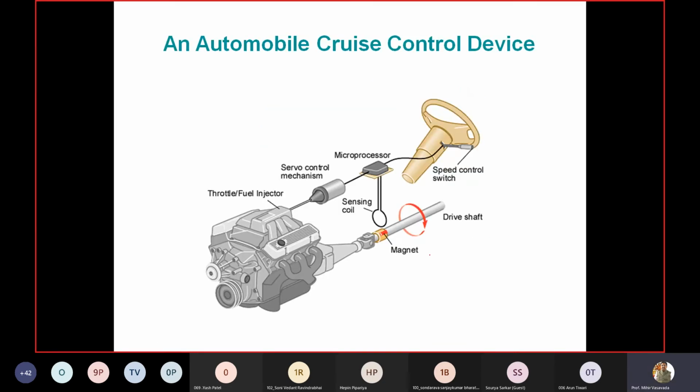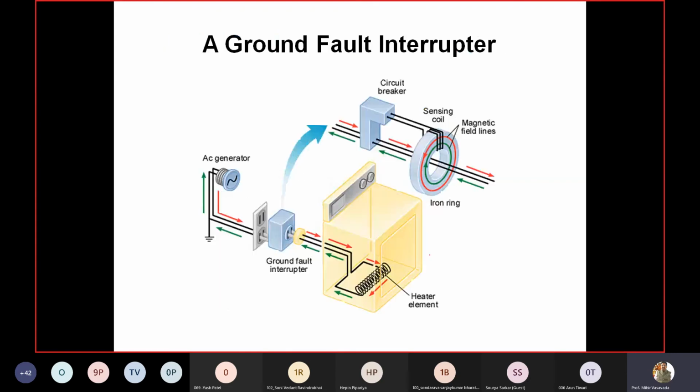Your automobile control device, right? It's a complex mechanism, but that also uses this. When you switch on, give the ignition key, and then fuel is injected, right? This is also one more application.